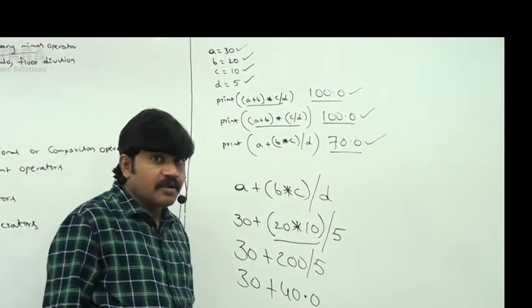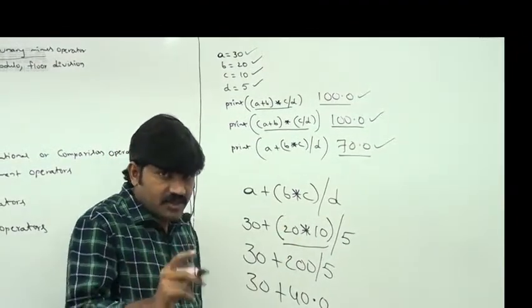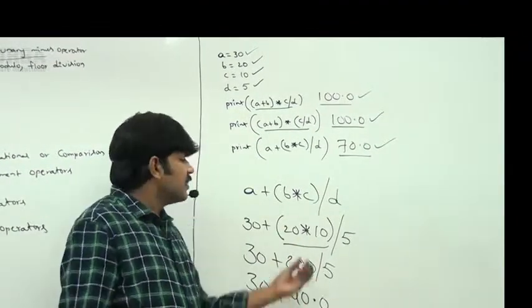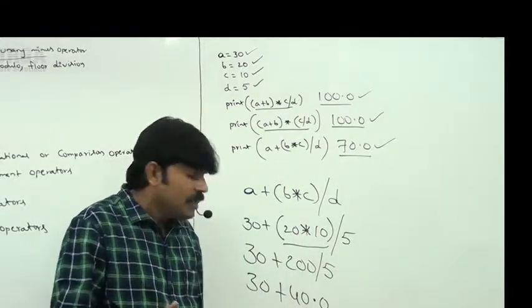Take very special care how precedence works in Python. Parenthesis has the highest precedence, then multiplication and division, and after that plus or minus. Let me execute this code, sir. Have a look once.